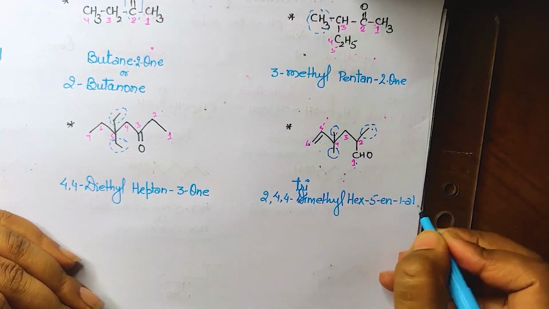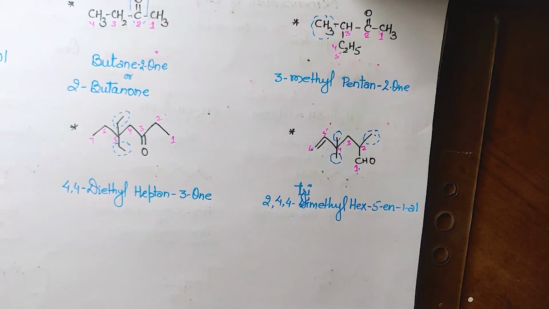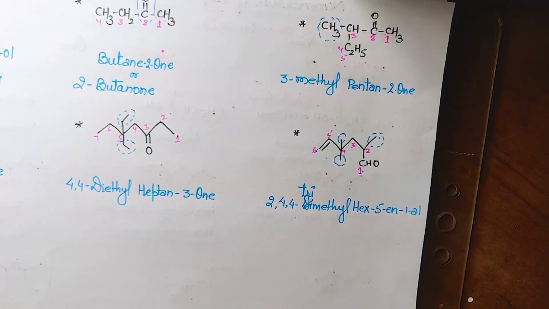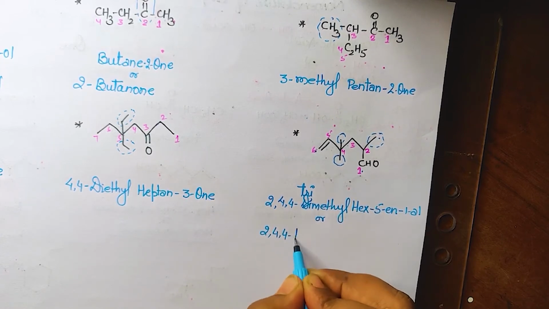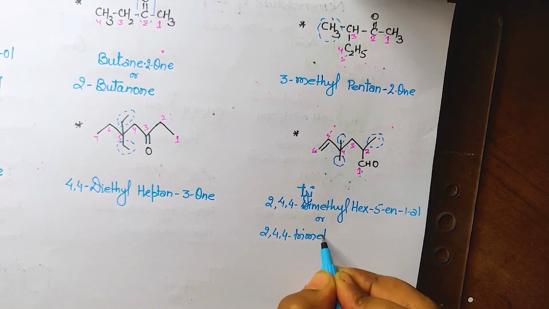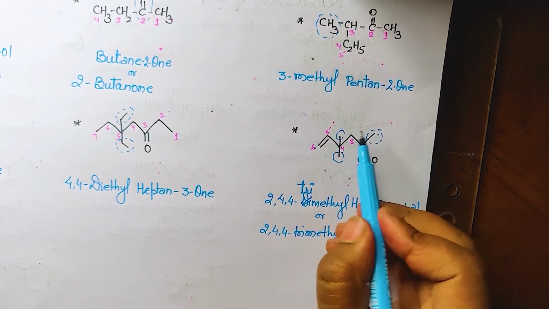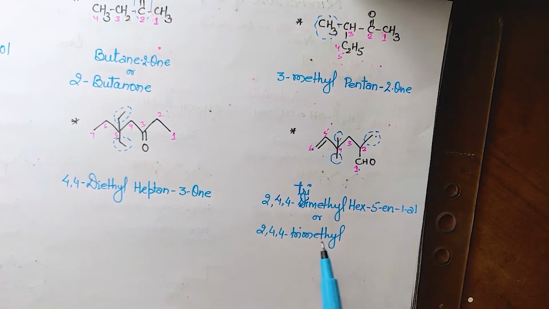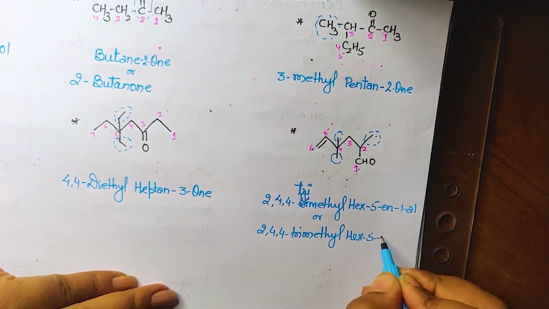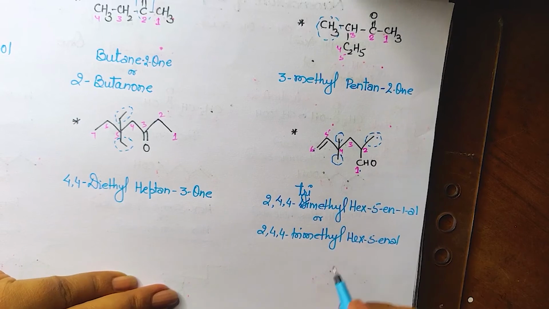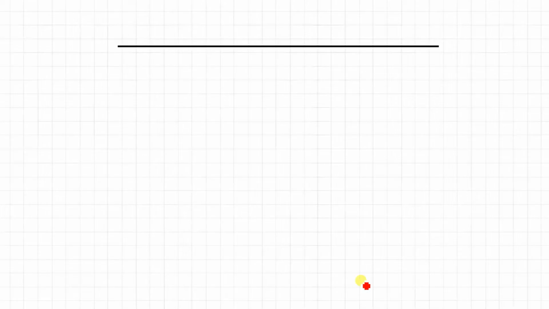Even if you don't put 1 in front of the ol, it is quite understood that ol is always at the first position. So we can write here 2,4,4 trimethyl. Why have I written tri? Understood? Because all 3 are methyl groups. So trimethyl, and the 3 numbers should also be there. Then the root word hex 5-ene-ol. Understood? Okay, so that was the 4 functional groups which we have done in class 10th.